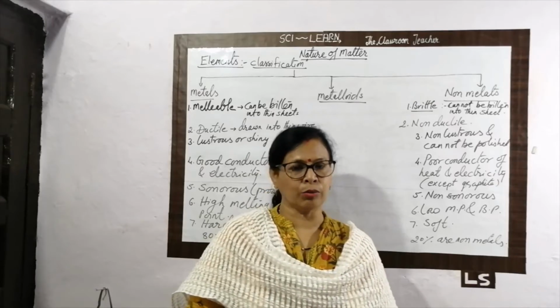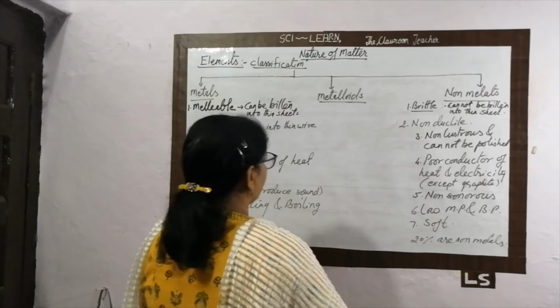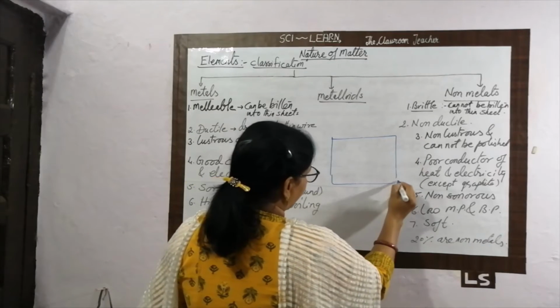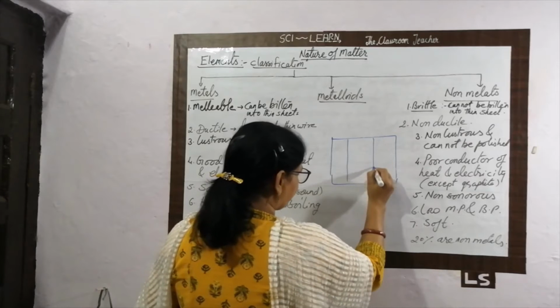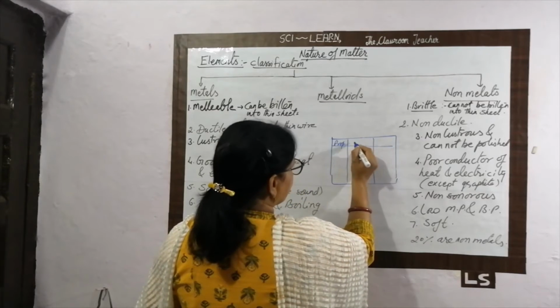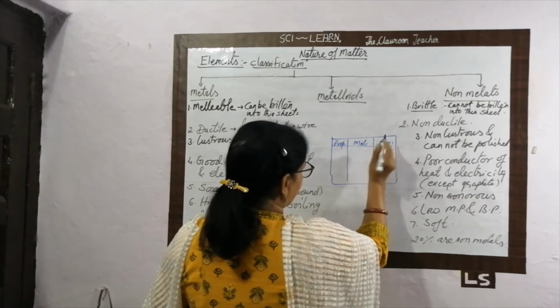But the best way to write the difference, I will make it here. For this difference, you have to make 3 columns like this. The first column is for the properties, the second column is for the metal, and the third is for the non-metal.